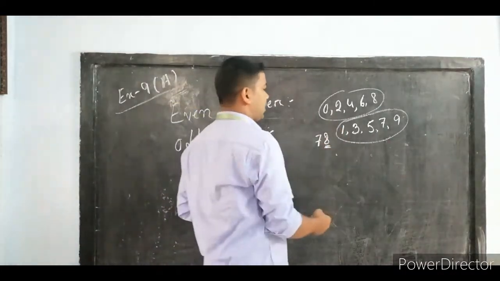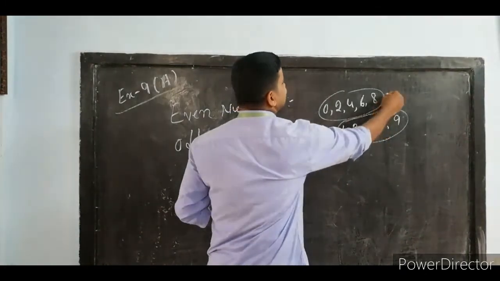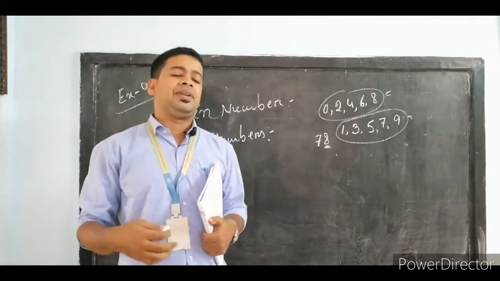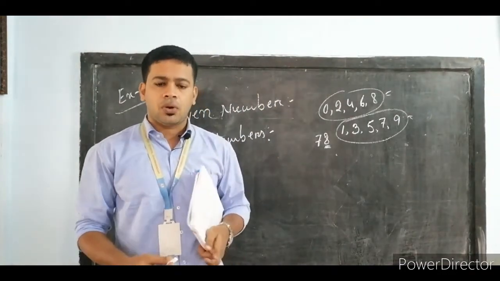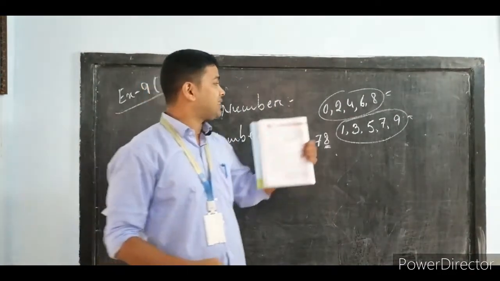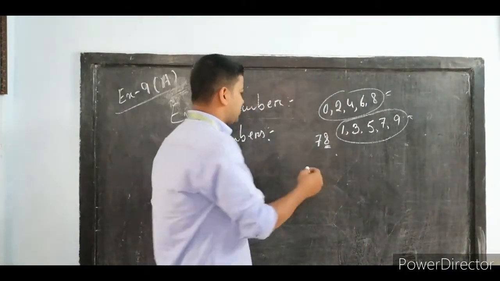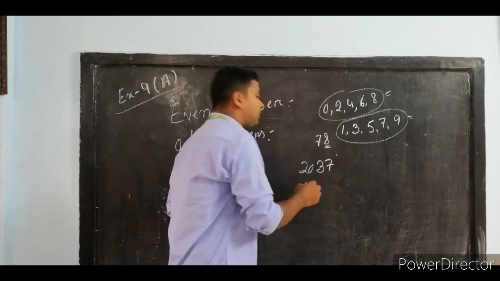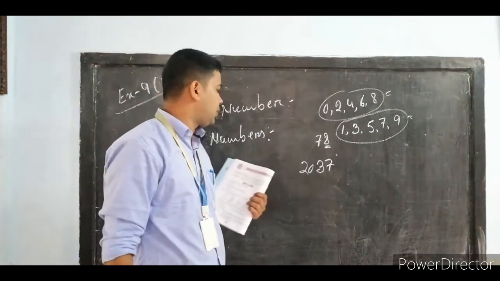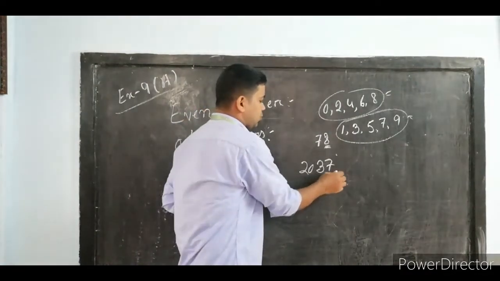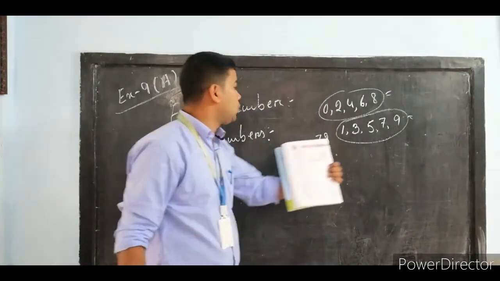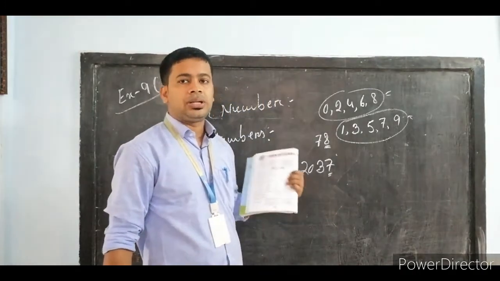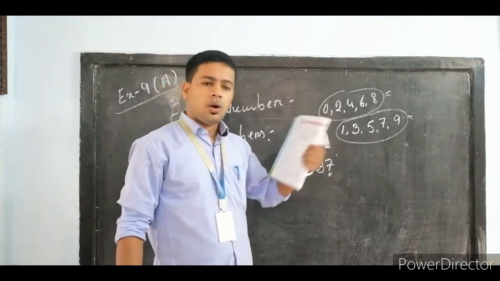These are the single digit numbers. Now for multiple digit numbers, whether 2 digit, 3 digit or 4 digit, we will see only the last digit. For example, 2037. This complete number we will not divide to check whether it is odd or even, we will see only the last digit. What is in the last digit? 7. Since we know 7 is an odd number, the complete number is an odd number. In this way we will determine whether a number is odd or even.